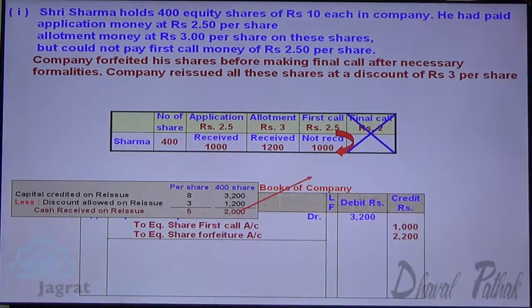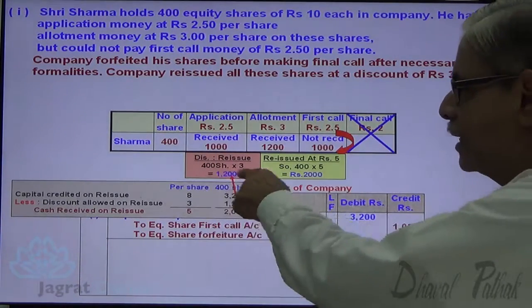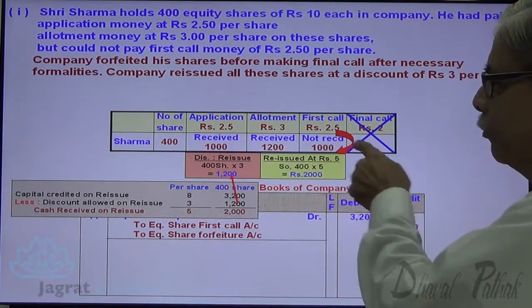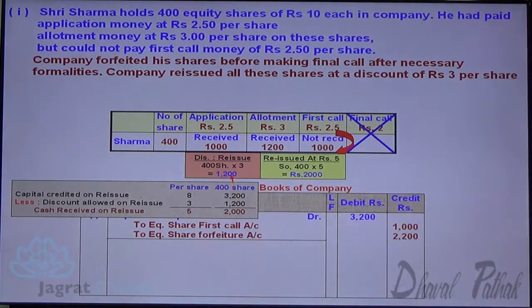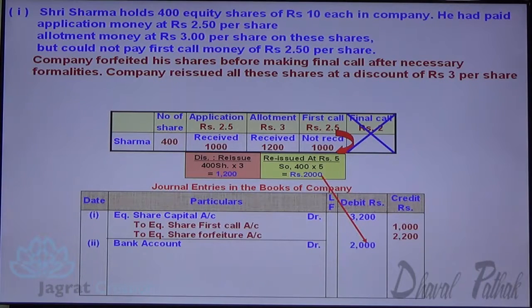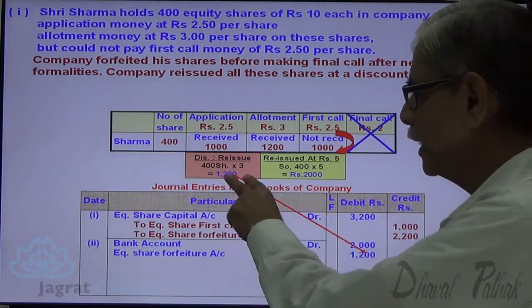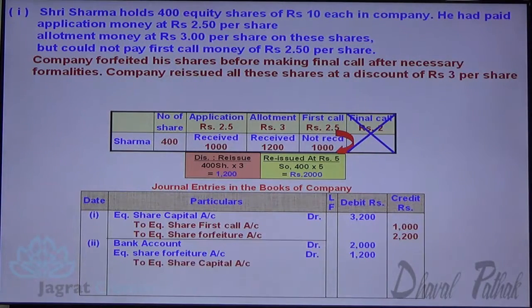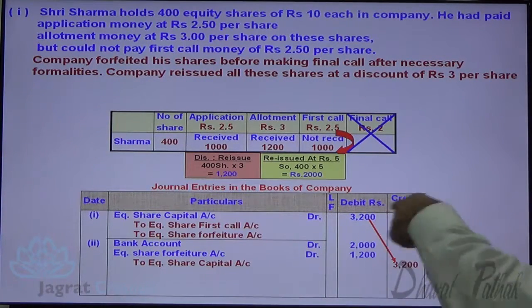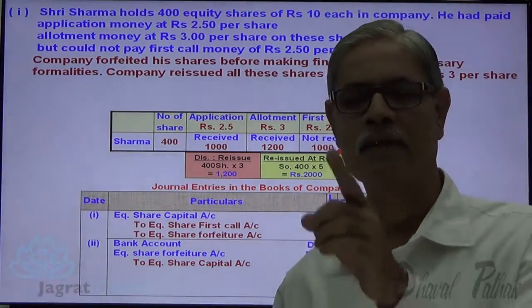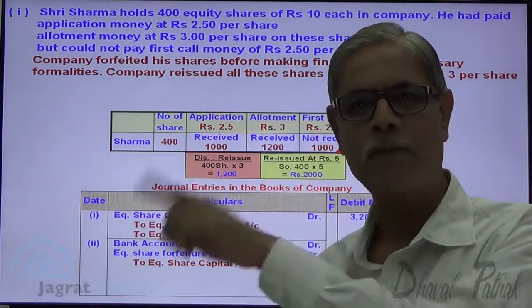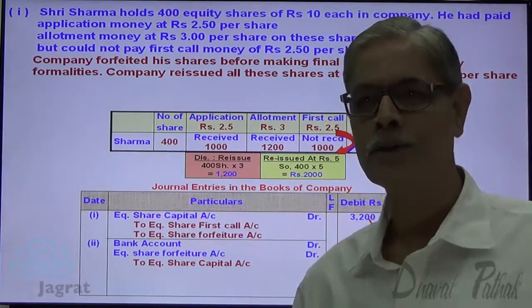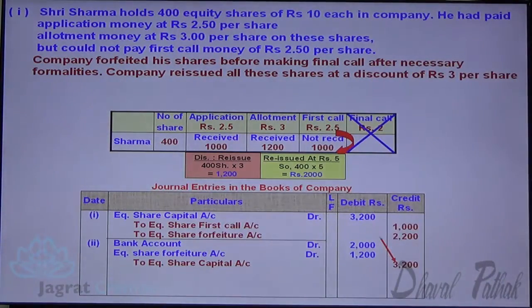Notice that journal entry. So this is the cash received, this is the reissue discount. This is the forfeiture details, this is the reissue details. Bank account debit 2,000. Share forfeiture account debit 1,200, reissue discount. This 1,200 discount is granted out of this received forfeiture income, and capital account gets credited 3,200 that was debited at the time of forfeiture. So 3,200 capital that was debited at the time of forfeiture gets credited when the shares are reissued. So 3,200 share capital account credit.